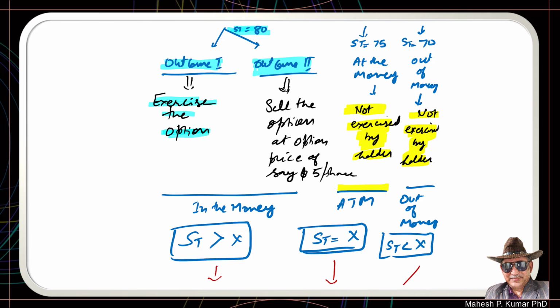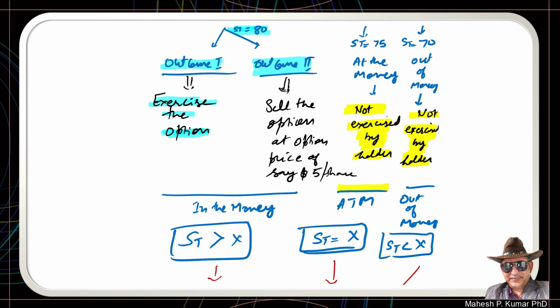Exercising the option means that the option writer will be assigned and the call option buyer would purchase the shares at $75, sell the shares in the market for $80 per share and make a profit of $5 per share. But out of that $5, $3 worth of option premium has already been paid to the writer.